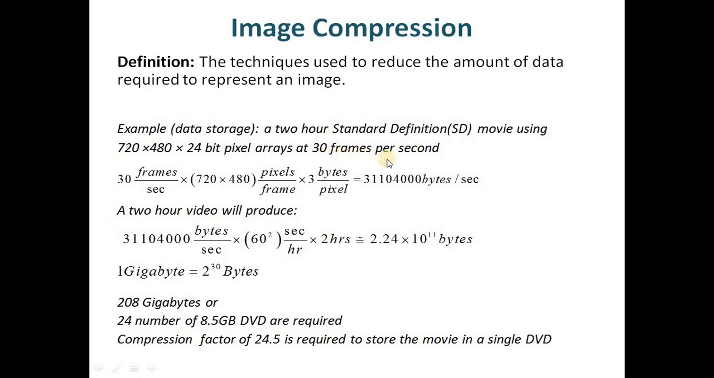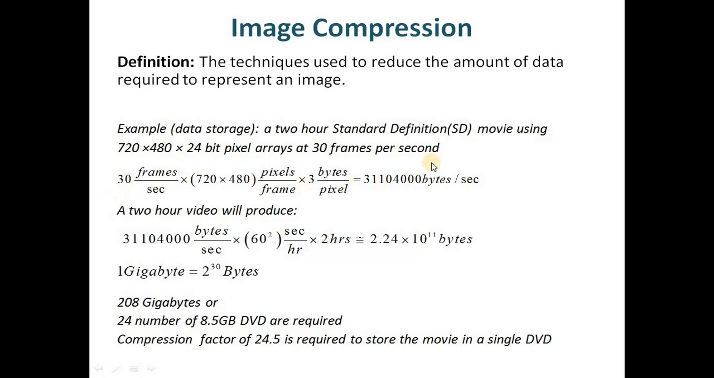So in this case, we should be interested in knowing what is the data rate that is being produced by this movie. So what is the data rate? What is the amount of data that is being produced per second? That is the data rate of this movie. So to find out the data rate of this standard definition movie, which is 720 cross 480 cross 24 bits for a single frame, and the frame rate is 30 frames per second.